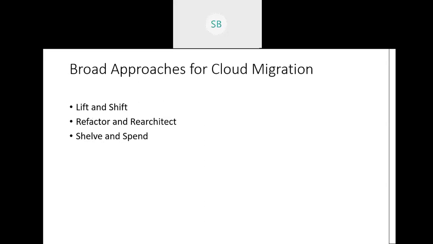Next we move to the broad approaches for cloud migration. Today we are going to check what cloud migration approaches there are. We have 3 approaches: lift and shift, refactor and re-architect, and shelve and spend. Shelve and spend is also known as modernization.